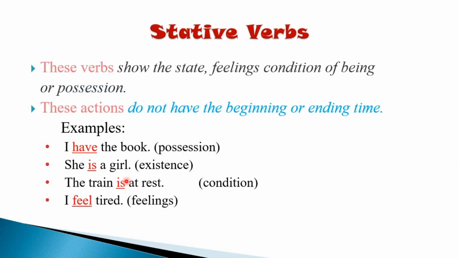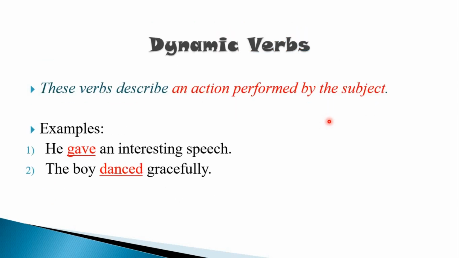Whereas stative verbs show the state, feelings, condition of being or possession. Such verbs neither have a beginning time nor an ending time. Like in dynamic verbs, we can see giving, act of giving. He gave an interesting speech. There he started to speak, and when he finished his speech, his action stopped. So this action had the beginning time and ending time also. Same way with dance.